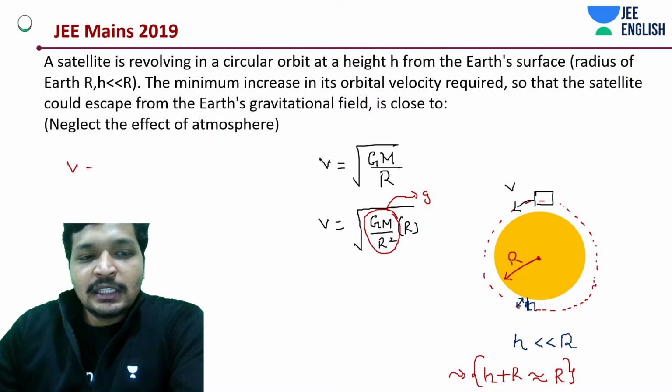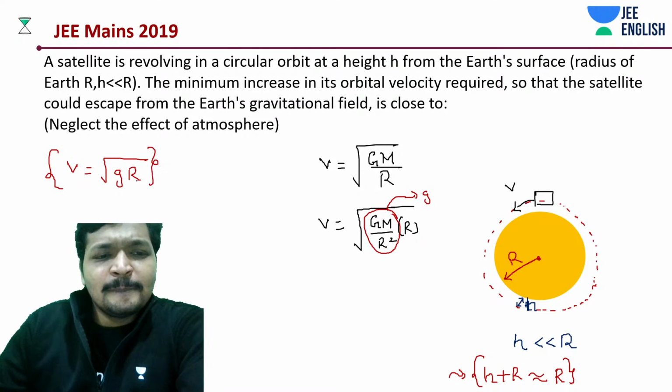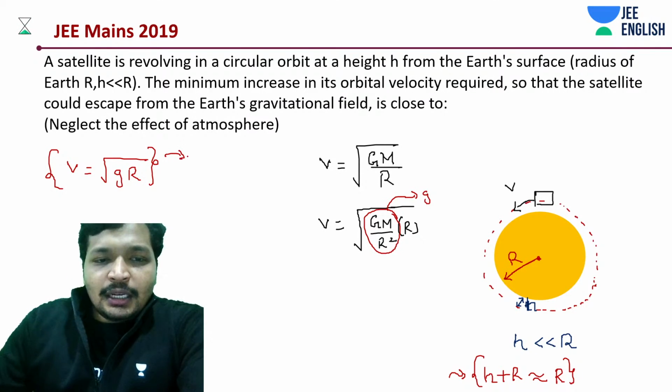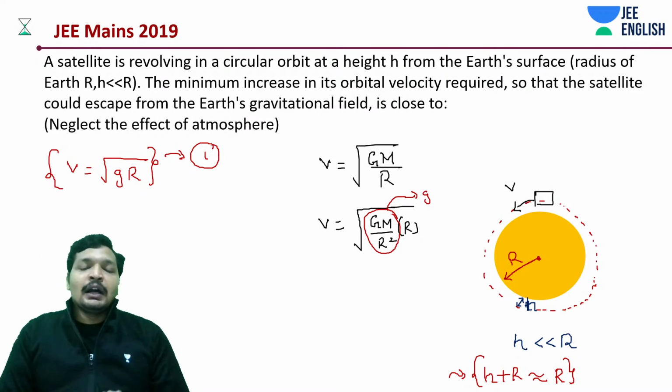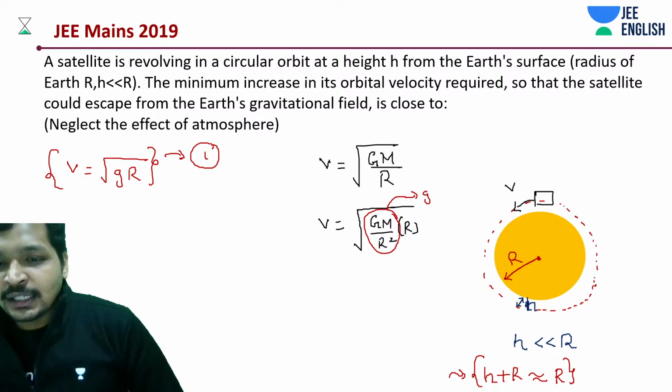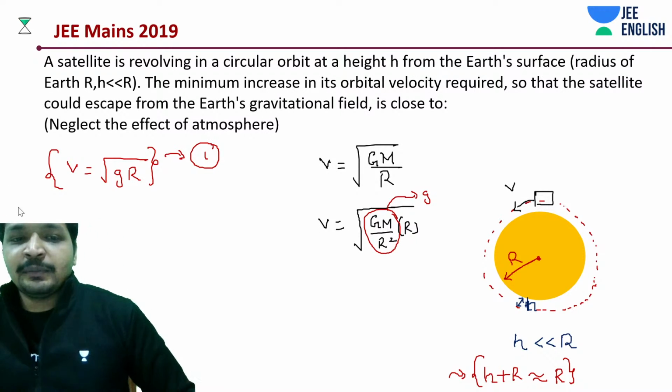So velocity should be under root g into r. Okay, now this is the initial velocity. And we know one more thing: potential energy is going to be minus GMm by r. Okay, let's start from there.